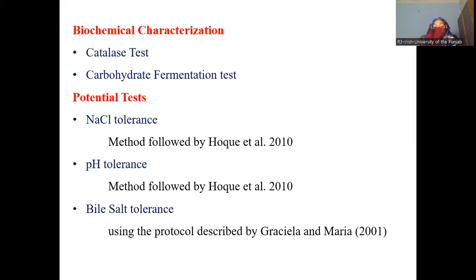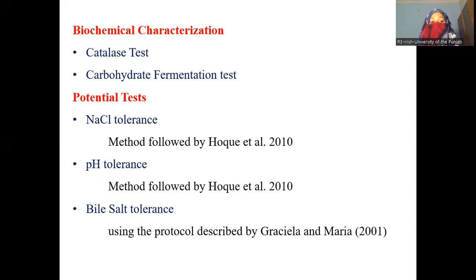Biochemical characterization is also used to identify and characterize lactobacillus species. Catalase test. This test is done with 3% hydrogen peroxide. If bubble formation occurs, then we can say that these are not lactobacillus species, because lactobacillus have no ability to produce gas. Carbohydrate fermentation test. This test was done with glucose and mannitol.